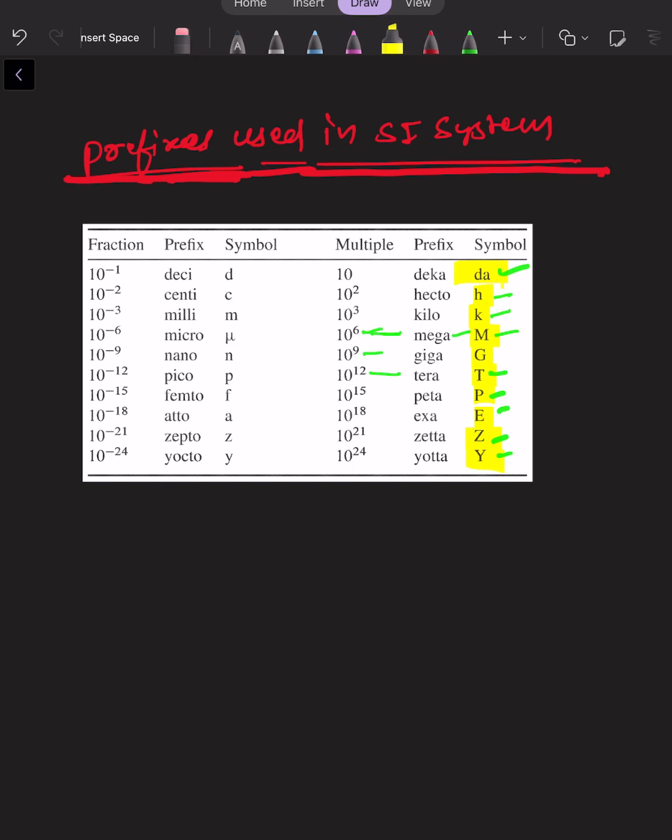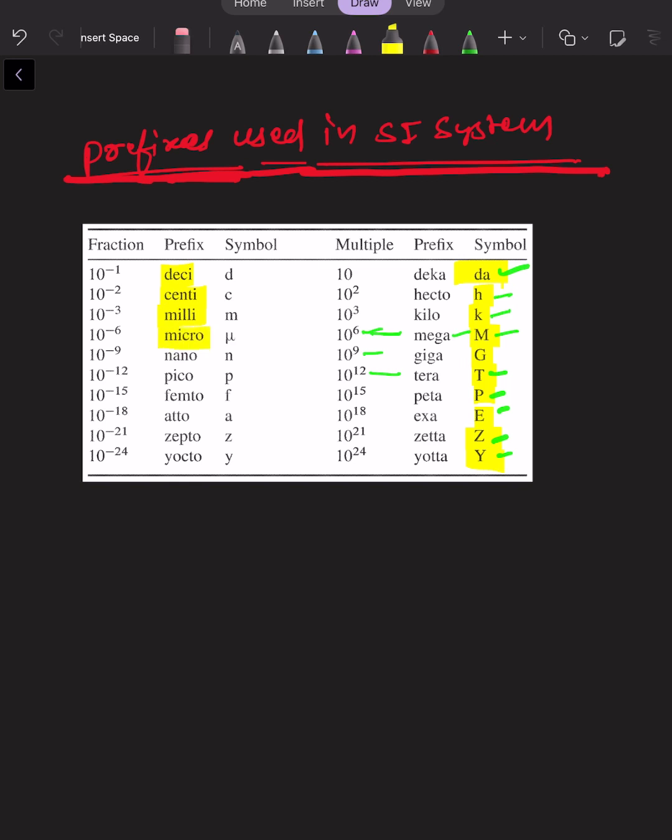If we are increasing the power of base 10 in the negative side, then it will be named deci. 10 to the power minus 1 is deci, 10 to the power minus 2 is centi, 10 to the power minus 3 is milli, 10 to the power minus 6 is micro.